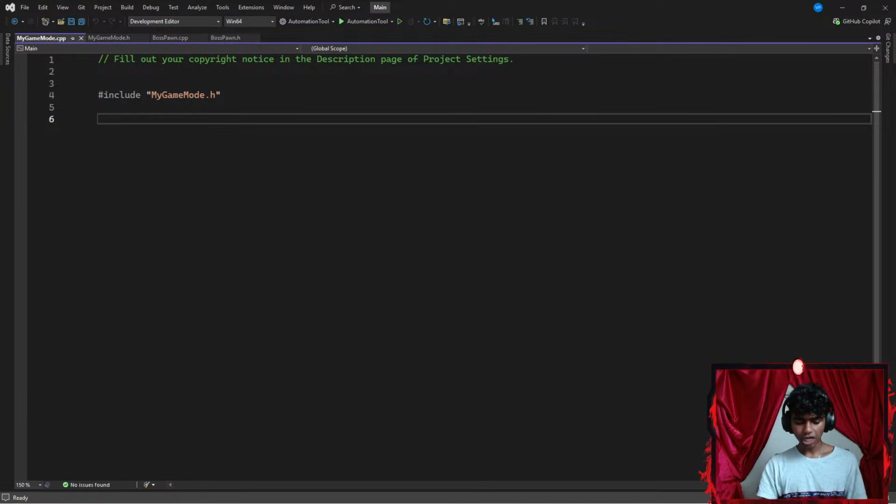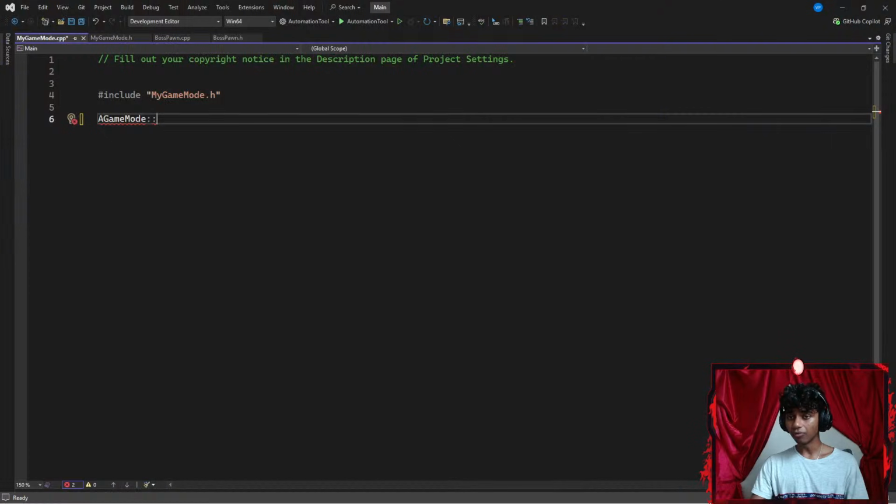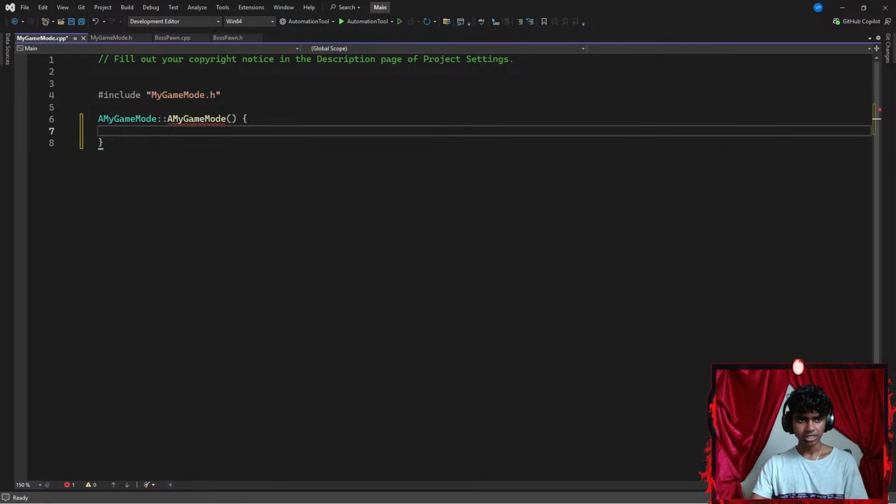Okay, so in my C++, I'm going to go ahead and create a game mode. This is going to be my AMyGameMode class, which is going to have all the public content. Did I create the class correctly, guys? Okay, so it's AMyGameMode. Which is going to have a constructor. So I'm going to go with something like AMyGameMode, with parentheses, then curly braces.